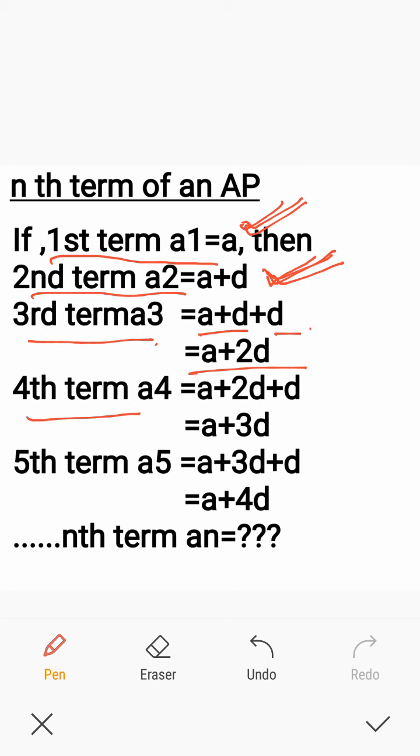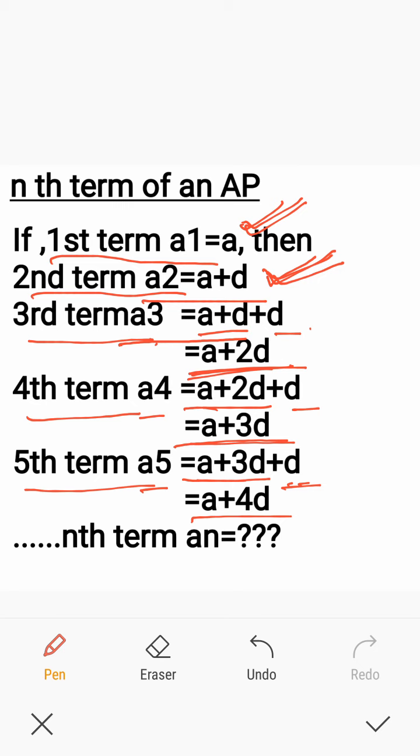And fourth term of the AP, written as A4. How to get the fourth term? Third term plus common difference. Third term is A plus 2D, that plus common difference, so A plus 3D. And fifth term A5 is fourth term plus common difference. Fourth term is A plus 3D plus D is A plus 4D. So first term A1 is A, second term A2 is A plus D, third term A3 is A plus 2D, fourth term A4 is A plus 3D, and fifth term A5 is A plus 4D. Then what about the nth term An?